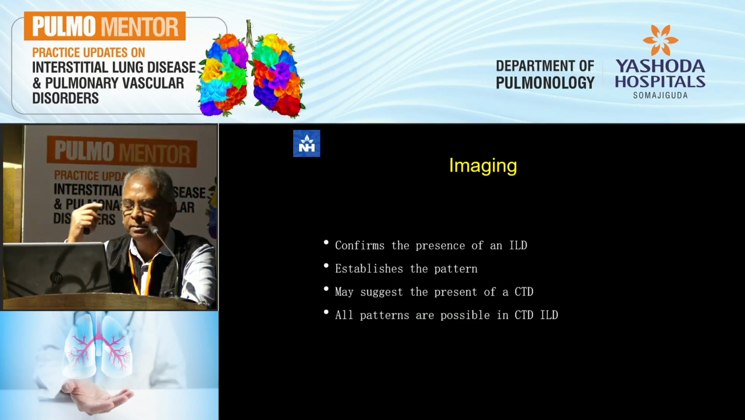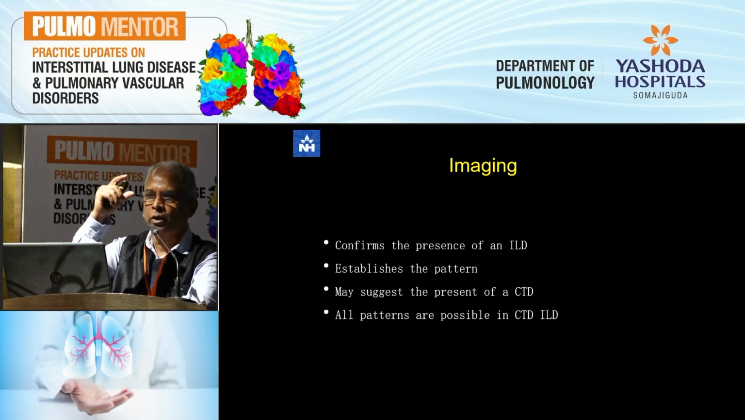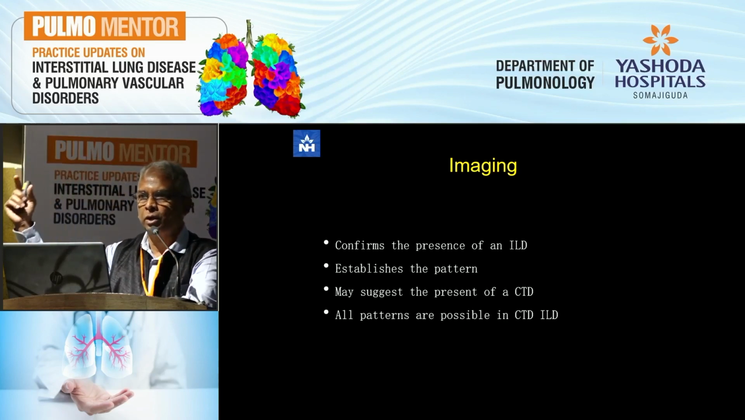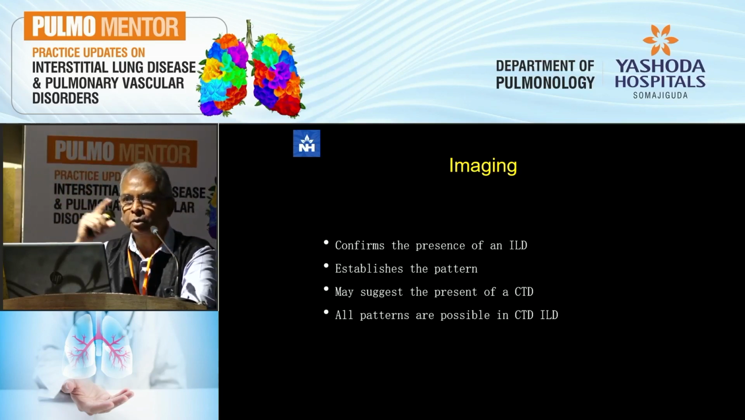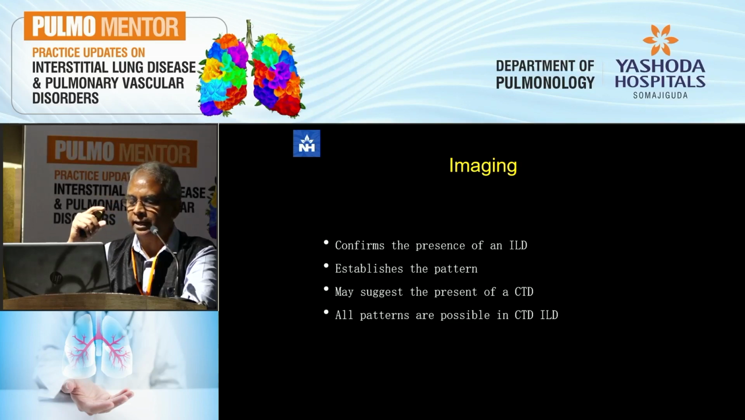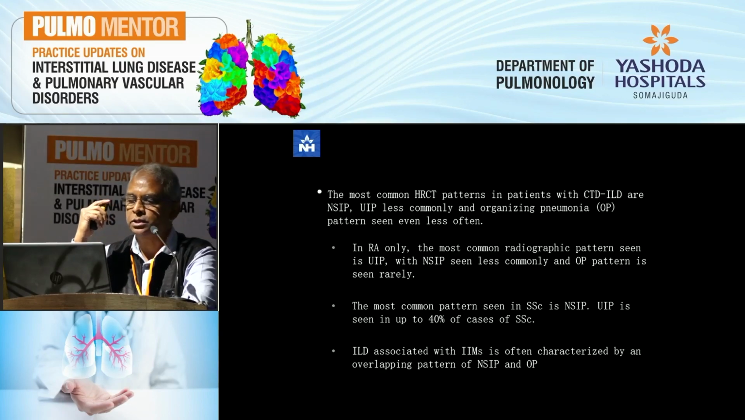We move on to imaging, and imaging does several things. It confirms whether you have an ILD. It establishes the pattern of the ILD, whether you're dealing with an organizing pneumonia, an NSIP, or a UIP pattern, or mixtures of these. It may suggest that there is a CTD as an underlying cause for the ILD. And remember that all patterns are possible with the CTD-ILD, so you need to look at these subtler clues.